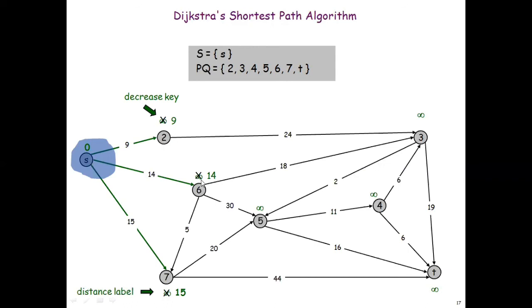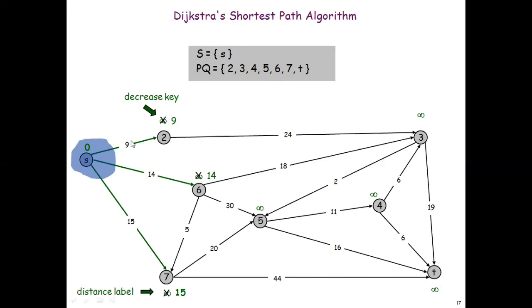From infinity, S to 6, the distance changes to 14 because the edge weight is 14. And S to 7, the distance is updated to 50. Now I have calculated 3 distances, and I will be finding which is the minimum distance.